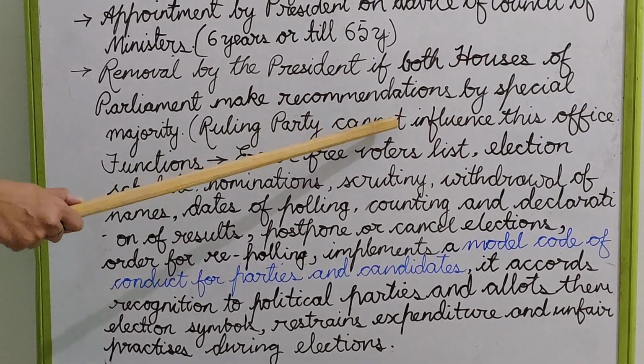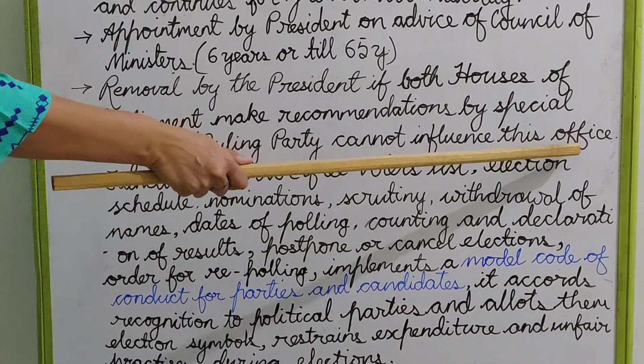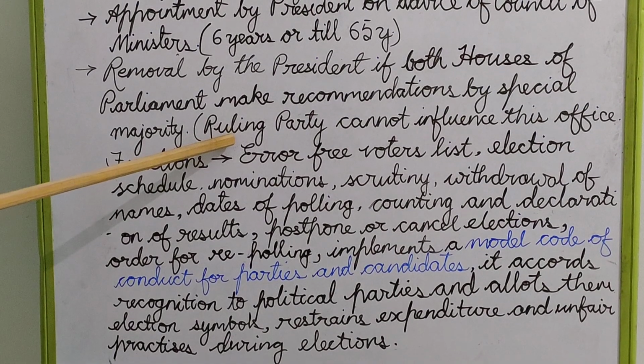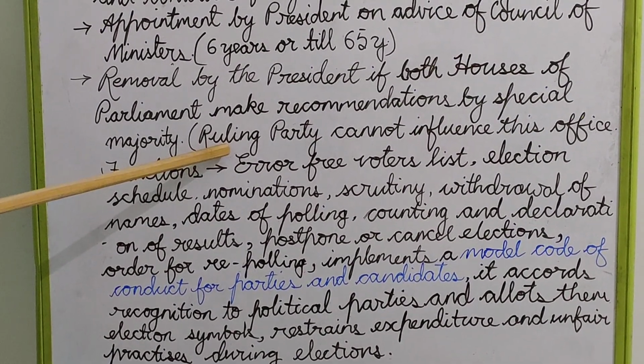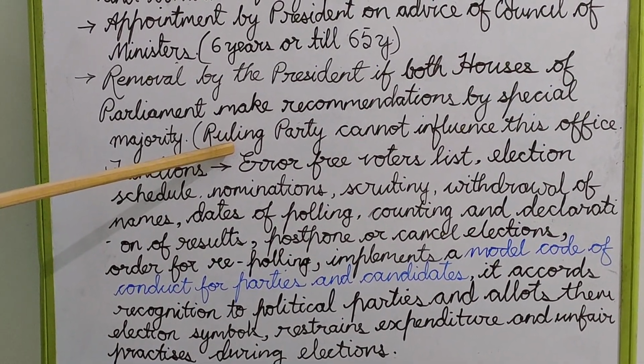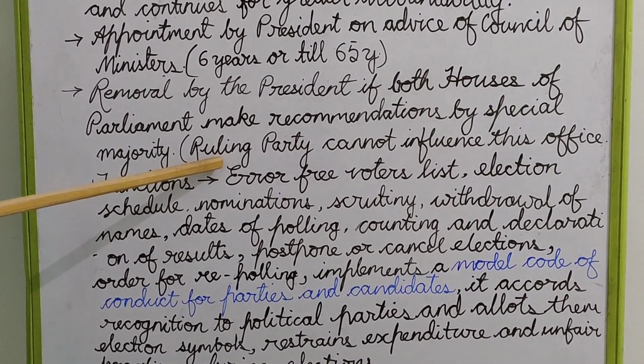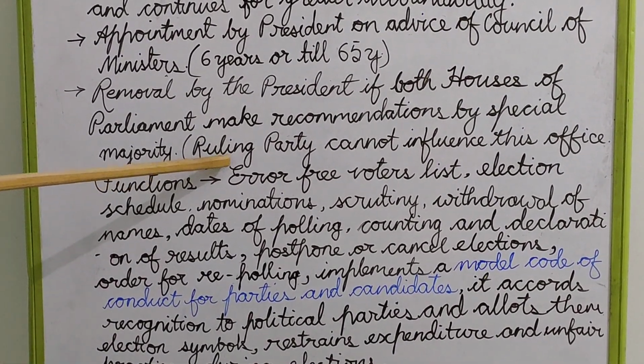No ruling party can influence this office, neither in their appointment, nor in their removal, nor during their working span. So the executive has no control, whether the permanent executive or the political executive.